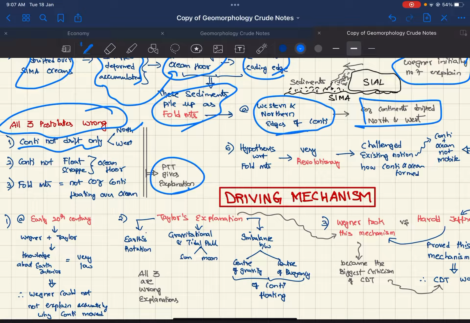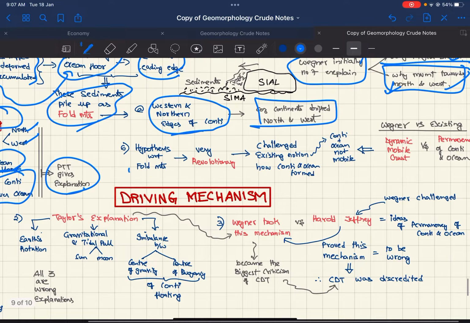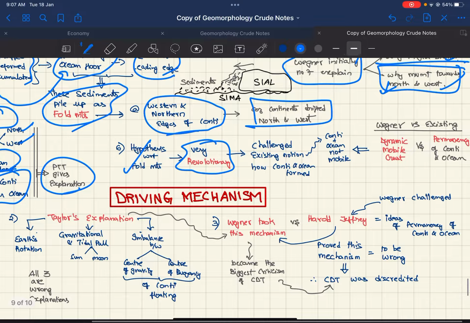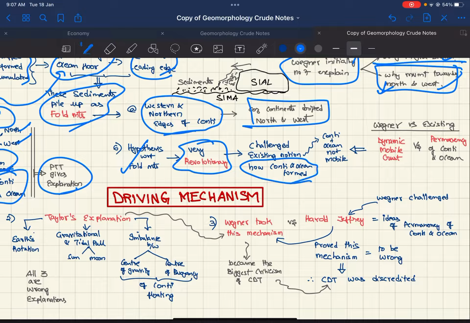Continents do not drift only north and west. Continents do not float and scrape the ocean floor. Fold mountains are not formed in the way Wegener had explained. Now some hypotheses with respect to fold mountains. This was very revolutionary at that time. It challenged the permanency of continents and oceans. So Wegener's dynamic mobile crust hypothesis challenged the permanency of oceans and continents, which challenged the Harold